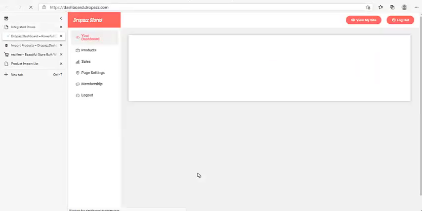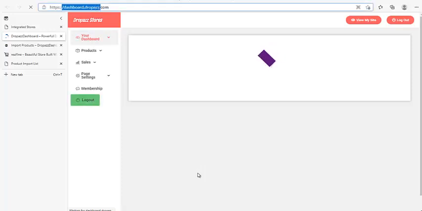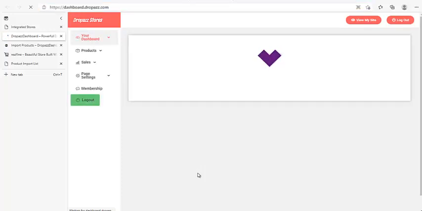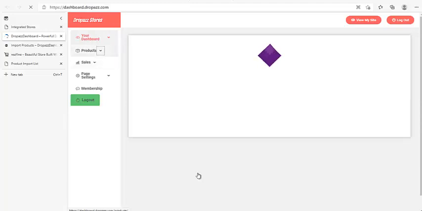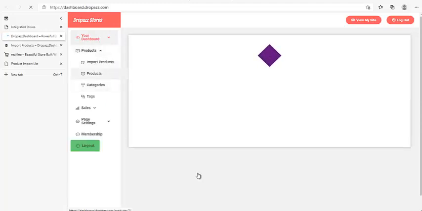Okay, log into your dashboard of your store. So you're going to log into your store dashboard, just as usual. When I go to products and click all products, anyone that has already been pushed to the shop is going to show me here that they are supposed to be in the shop. I'm going to see it right here.